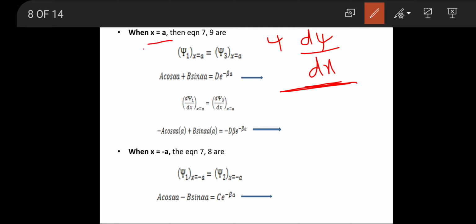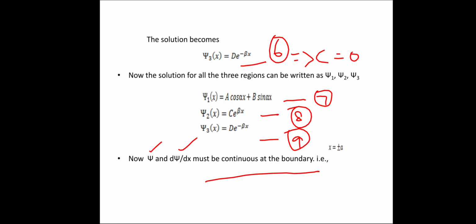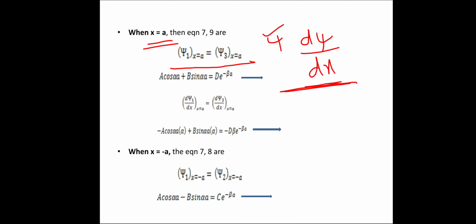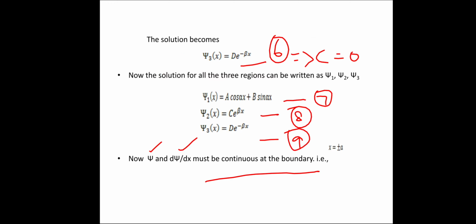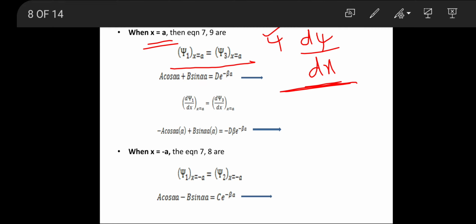Considering x equal to a, psi 1 at x equal to a equals psi 3 at x equal to a. From the three region solutions, psi 1 of x in equation 7 is a cos alpha x plus b sin alpha x. At x equal to a, we substitute x with a, so a cos alpha a plus b sin alpha a equals psi 3 at x equal to a. Since psi 3 is d e power minus beta x, this is d e power minus beta a. Next, its derivative d psi by dx.